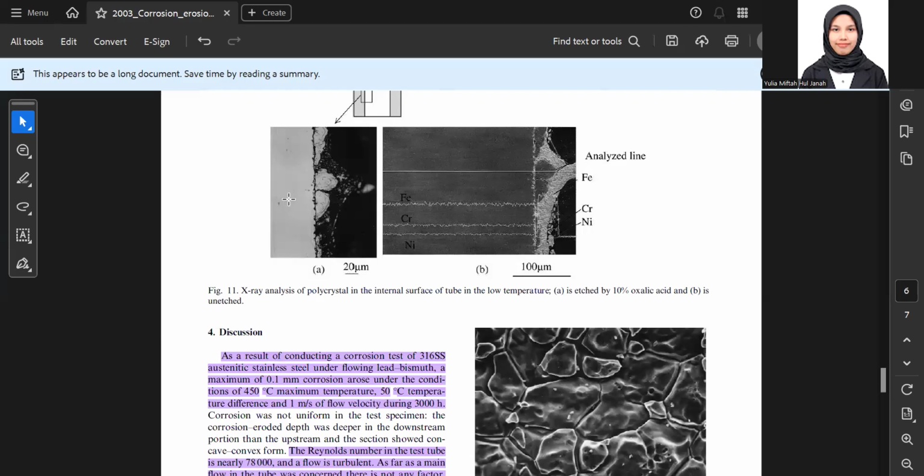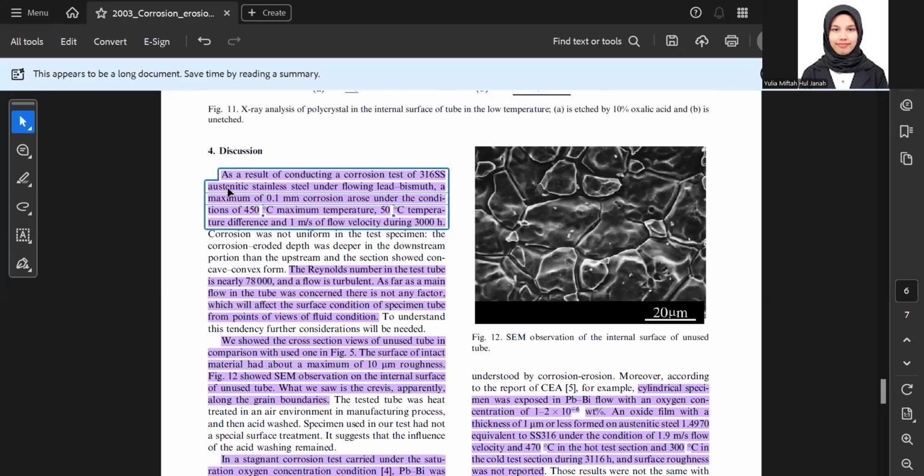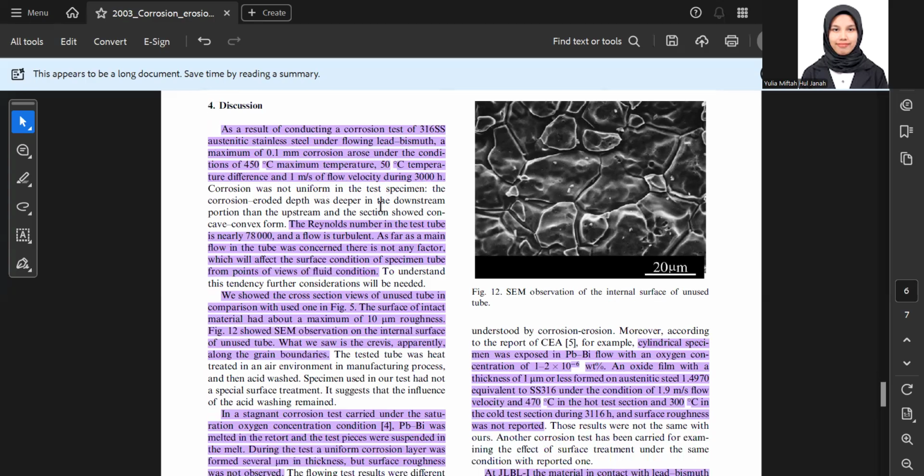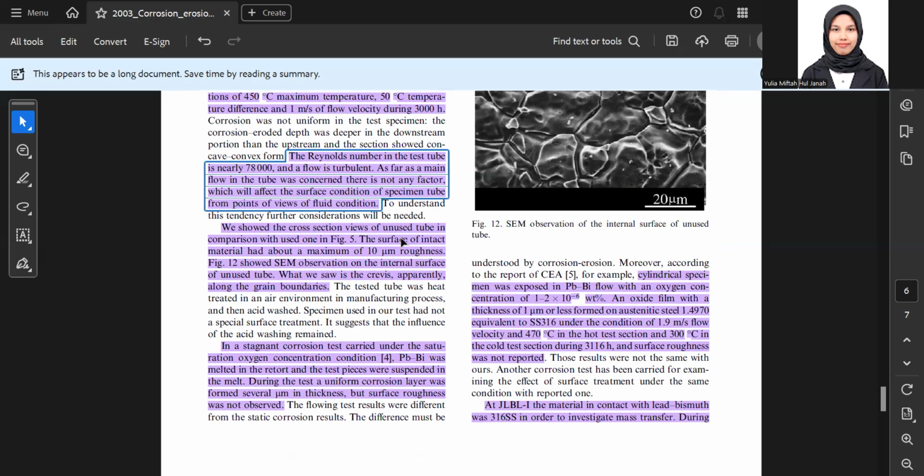This one is aged by 10% oxalic acid and this one is unaged. So for the discussion, as the result of conducting the test of 316 austenitic steel in flowing lead bismuth, a maximum 0.1 millimeter corrosion occurs under the condition of 450 degrees C maximum temperature, 50 degrees temperature difference, and 1 meter per second flow velocity during 3,000 hours.